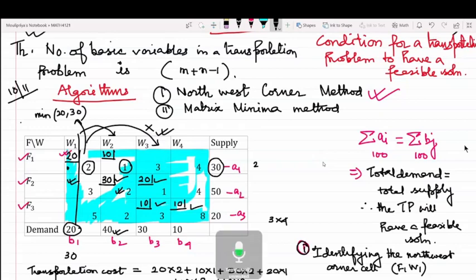240. Okay. Is everybody okay with the method of northwest corner? Yes, ma'am. Can I move to the next method, the next algorithm, the matrix minima method?